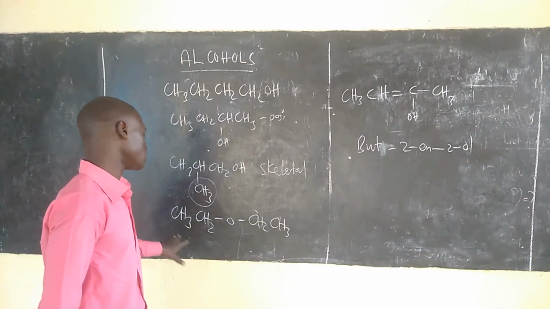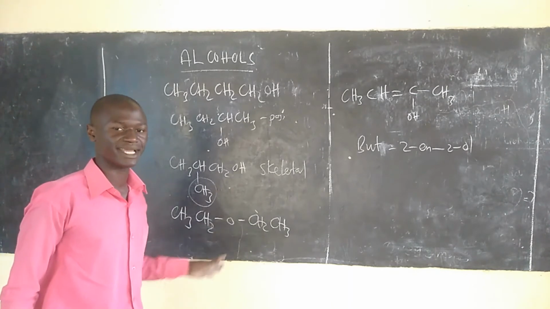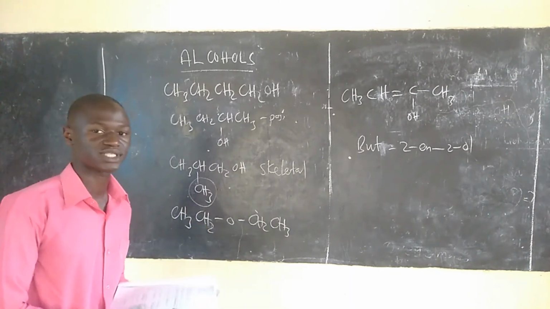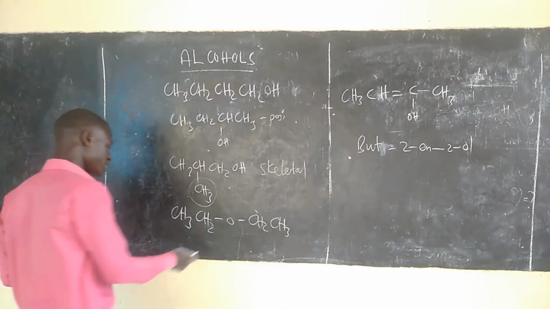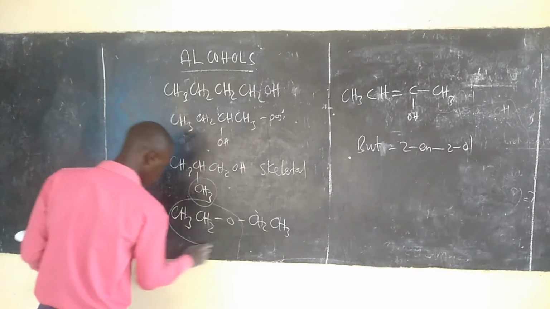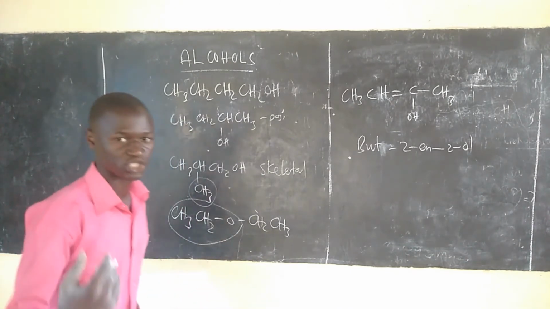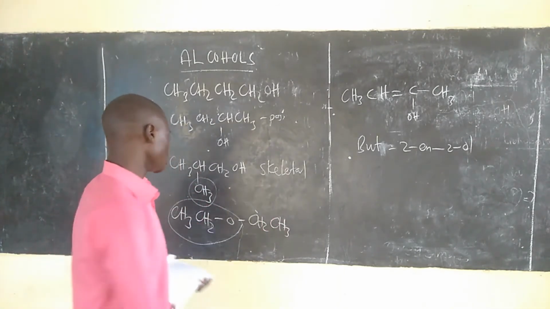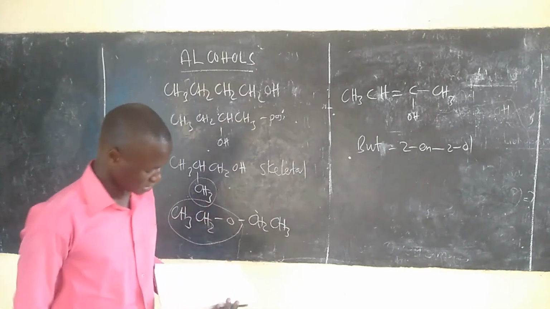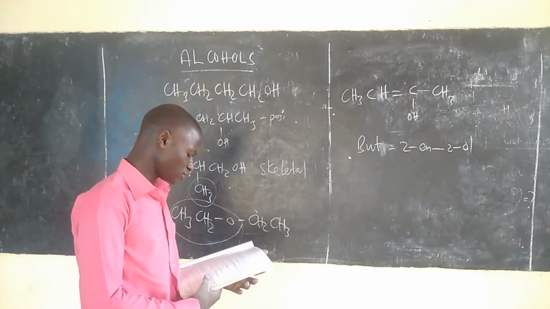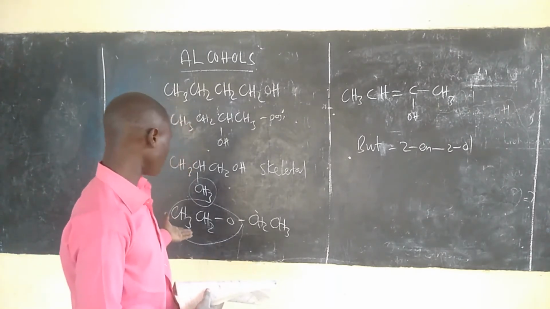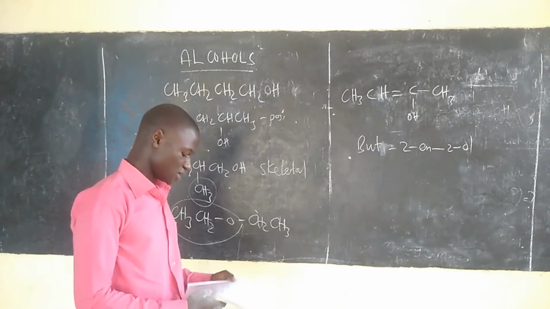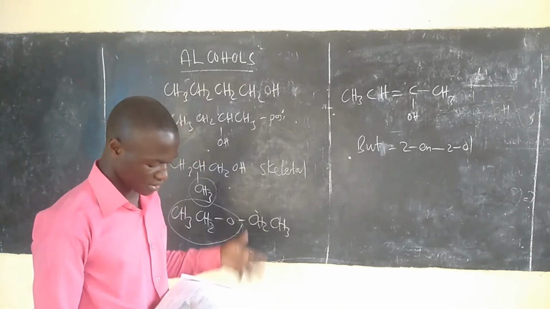This is what we call methoxymethane. I mean, for this one it is ethoxyethane. This part is called ethoxy, then this becomes ethane. So ethoxyethane is where we have those names.